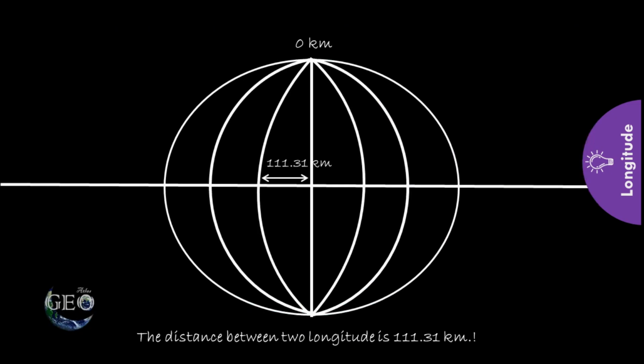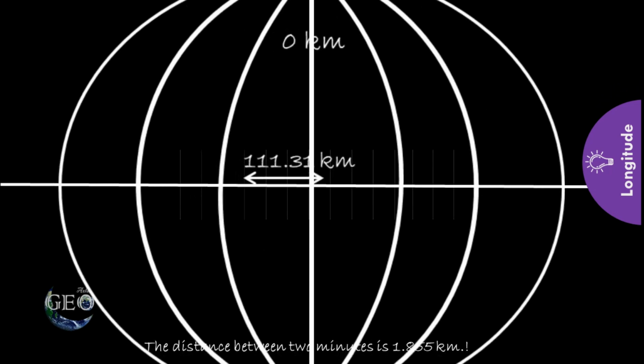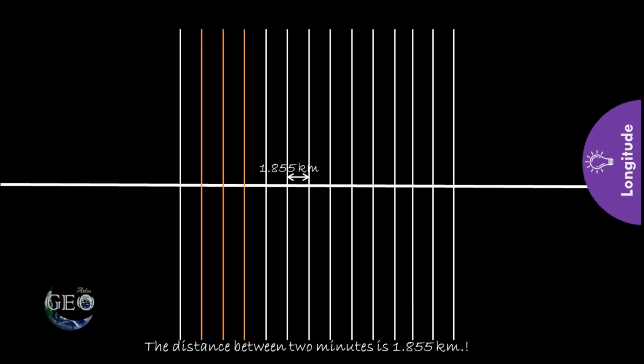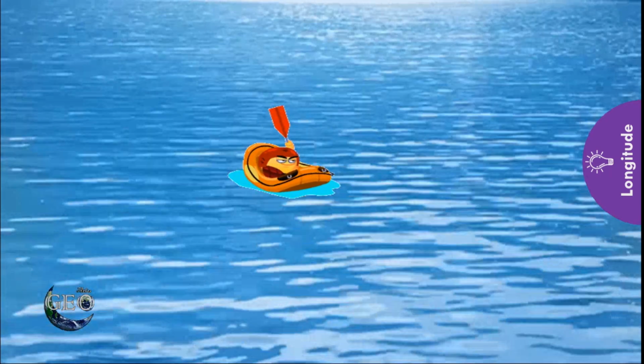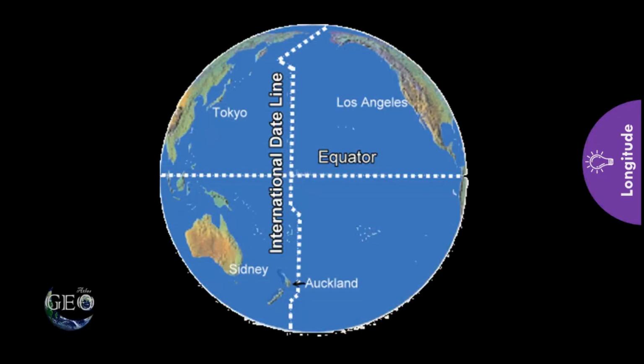The distance between two longitudes at the equator is maximum, at pole is 0. The distance between two longitudes at the equator is 111.31 km. If we further divide this 1 degree by 60, this subunit is called minutes. The distance between 2 minutes is 1.855 km. It is considered as nautical mile, a unit of distance which is used in sea navigation.